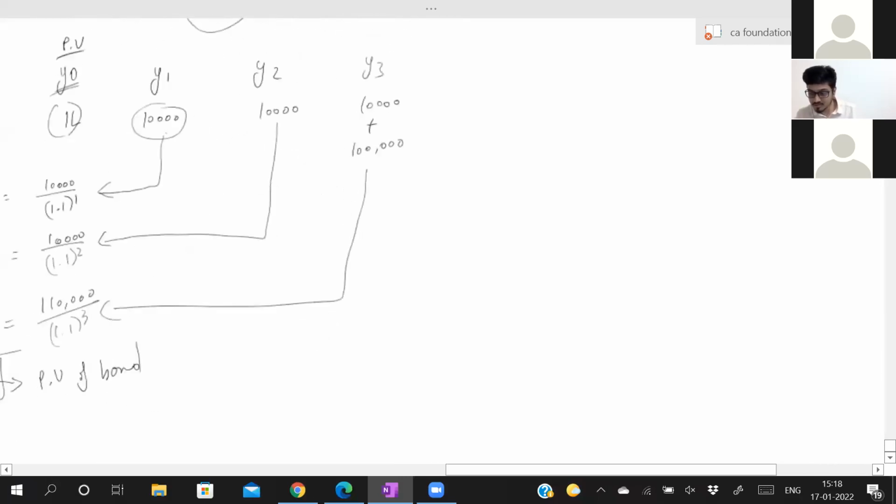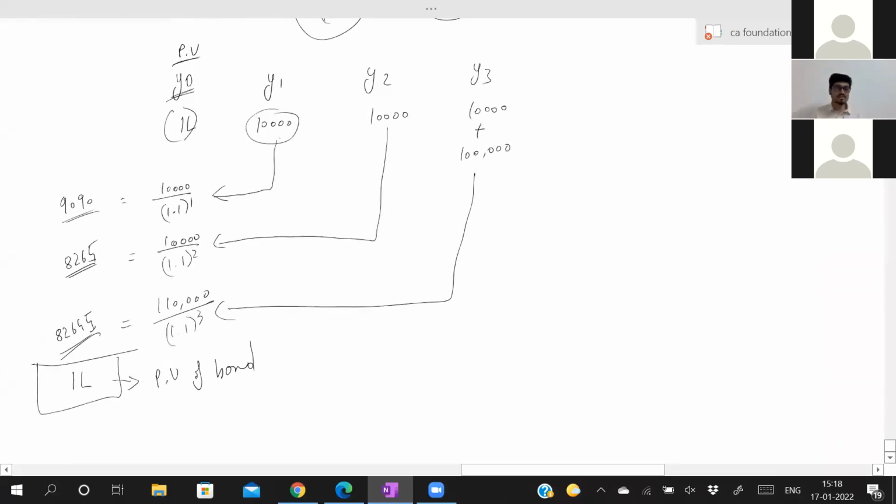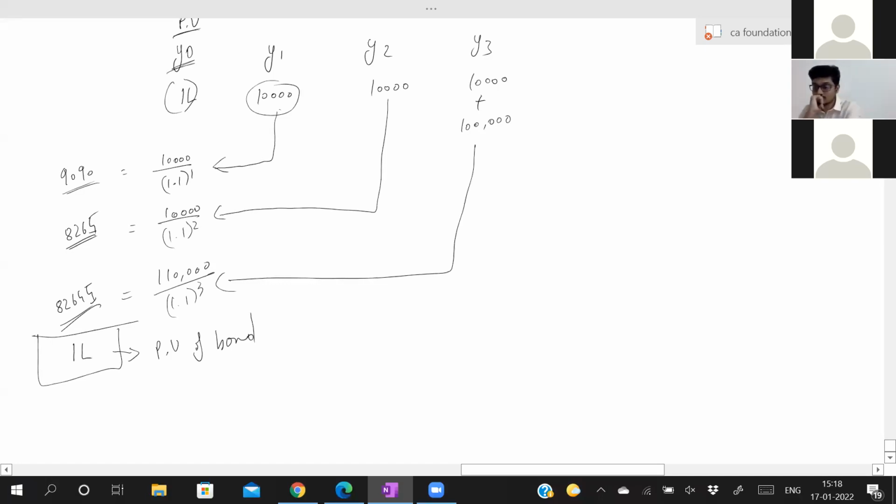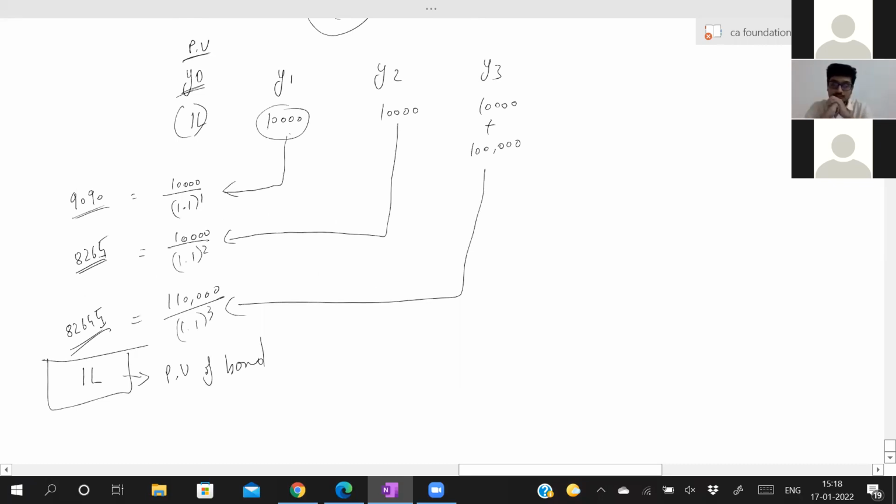Just copy this one. Both are the same only. This is your present value of bond. In exam, if they just ask what is the value of the bond, that is also nothing but present value only. They need not specifically ask what is the present value of bond. Even if they ask to find the value of the bond, if you receive 8,000 interest every year for up to 4 years, you should know how to calculate.